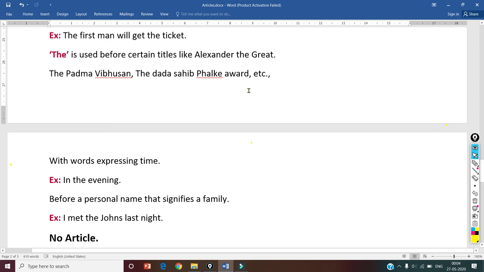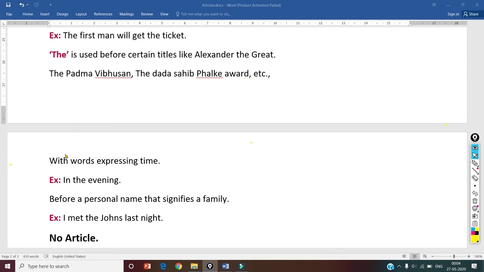The is used before such titles like Alexander the Great, the Padma Vibhushan, the Dada Saheb Phalke Award, etc. కొన్ని బిరుదుల ముందు, ఓకే, వాటి ముందు కూడా మనము ద అనే ఆర్టికల్ ని వాడతాము. ఎగ్జాంపుల్స్: అలెగ్జాండర్ ద గ్రేట్, the Padma Vibhushan, the Dada Saheb Phalke Award, and so on.